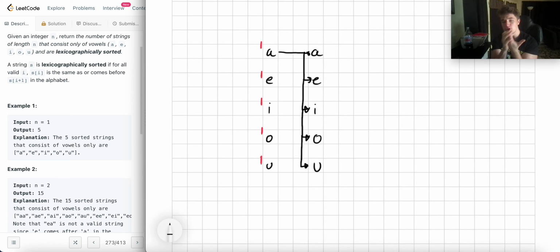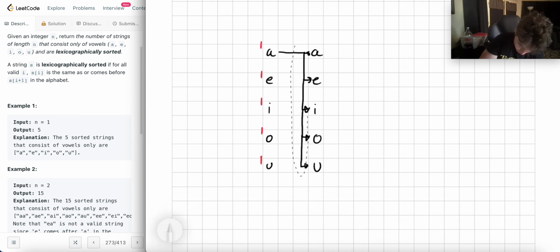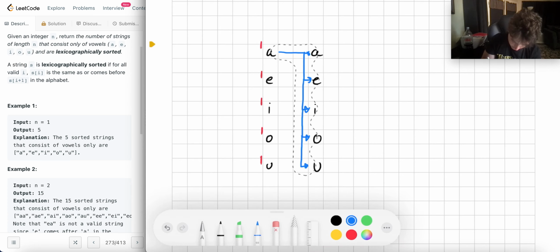Since I'm starting with A, and it has to be lexicographically sorted, I have freedom to use any subsequent letter, because any subsequent letter would meet the constraint. Now I'm going to color this just so that it's clear what I'm doing, because this is going to get a little bit cluttered.